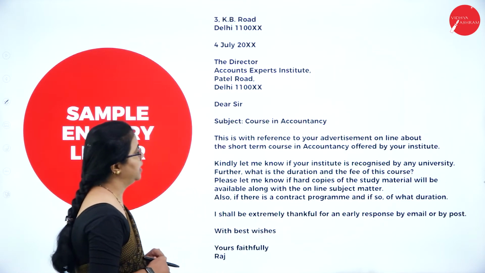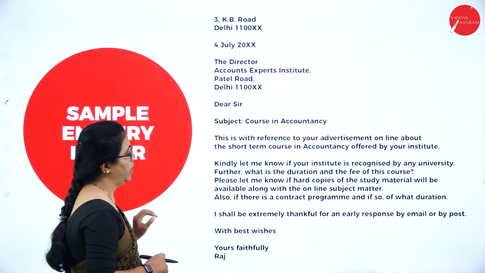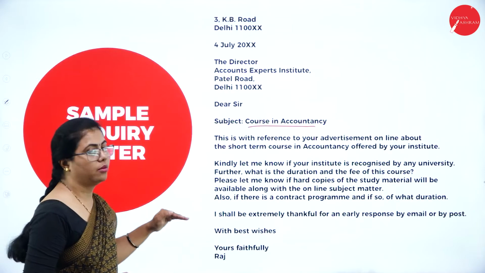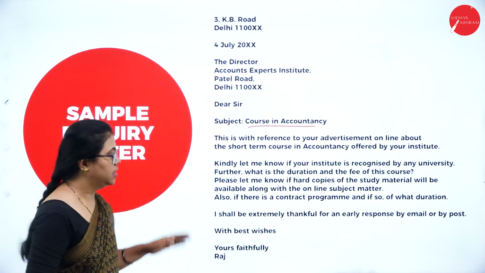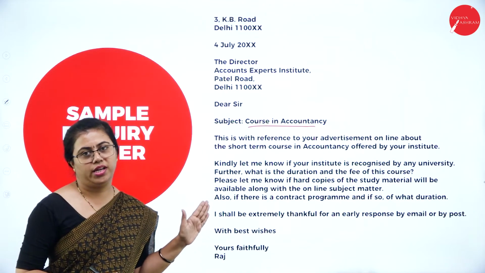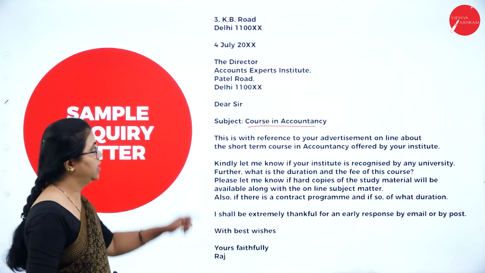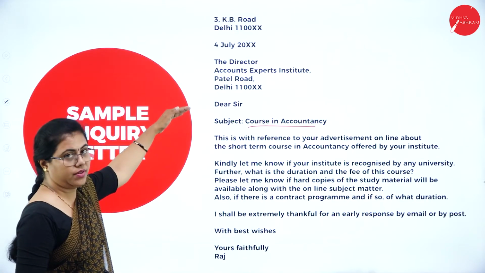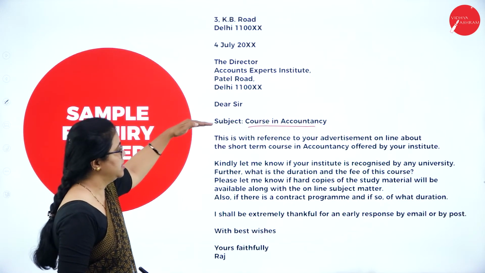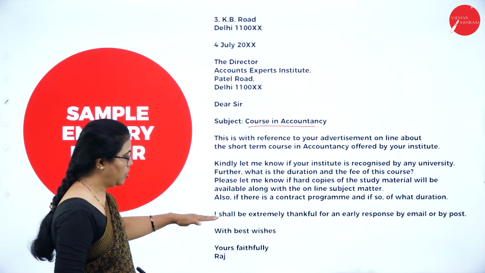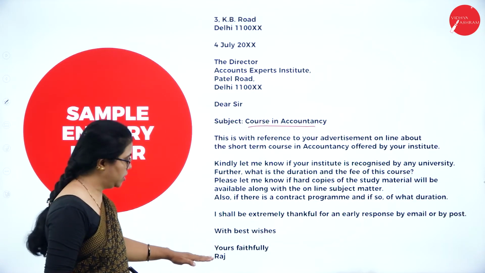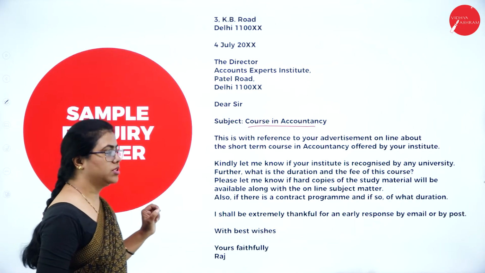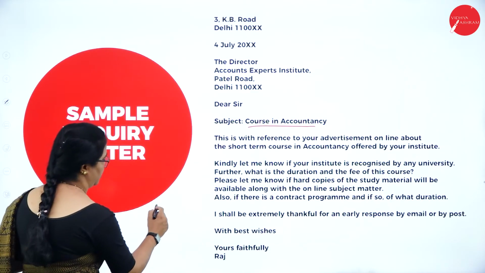Now let us have a sample inquiry letter here. What is the letter all about? He is inquiring about a course in accountancy. So this is the format of the letter of inquiry. This goes like a formal letter only. How does a formal letter look? Everything is left aligned. Sender's address, date, receiver's address, then the salutation, subject line, actual content, complimentary clause, then the closing salutation, then the name of the person who is sending the letter. So this follows the format of a formal letter only.